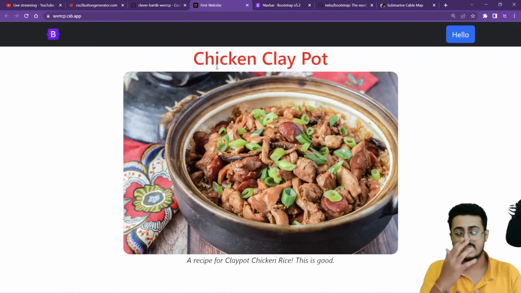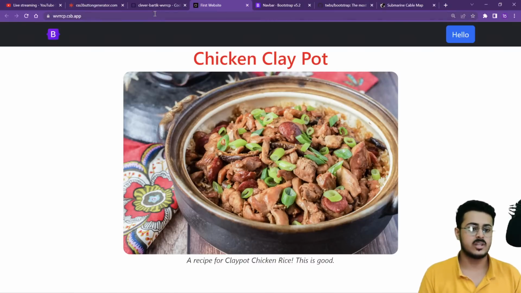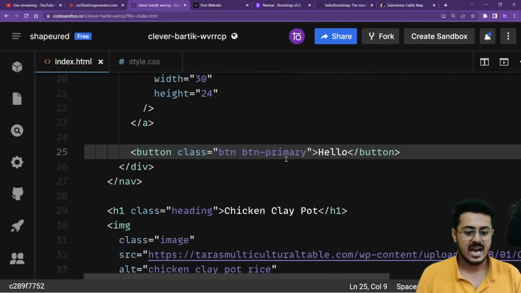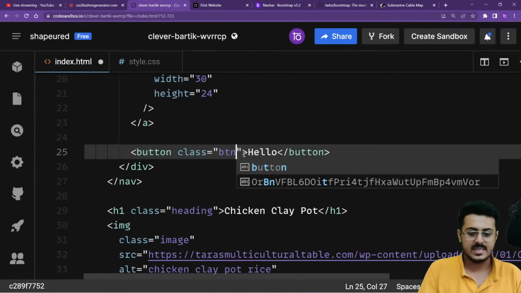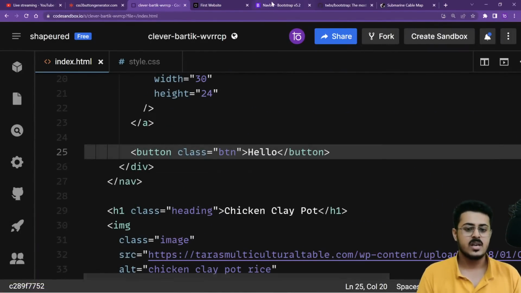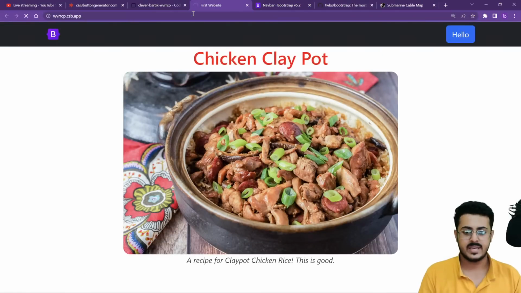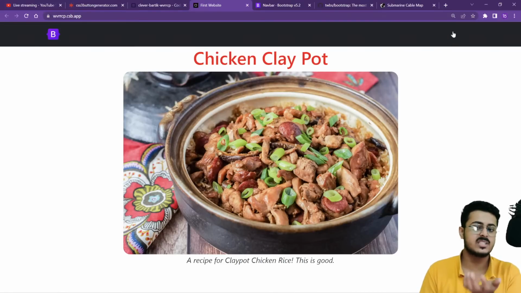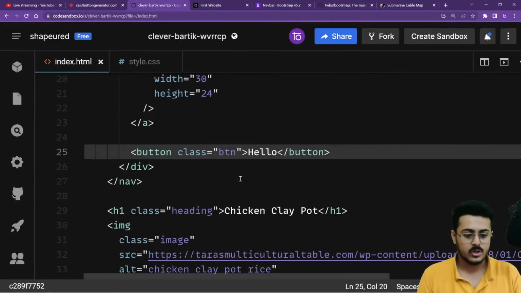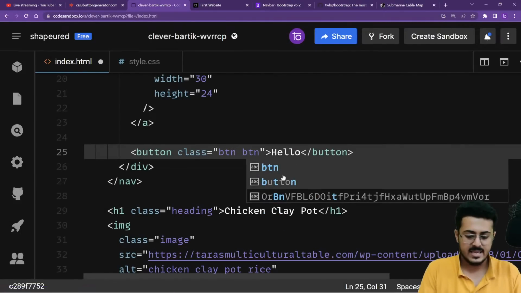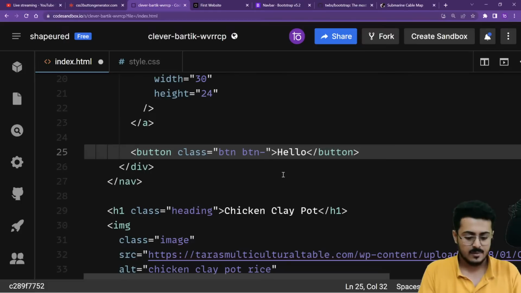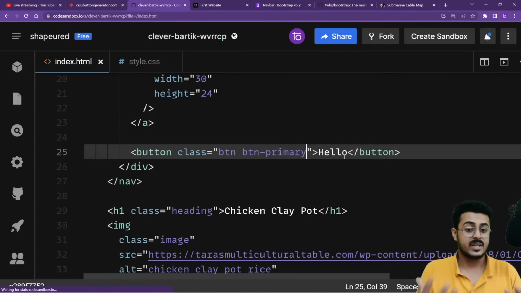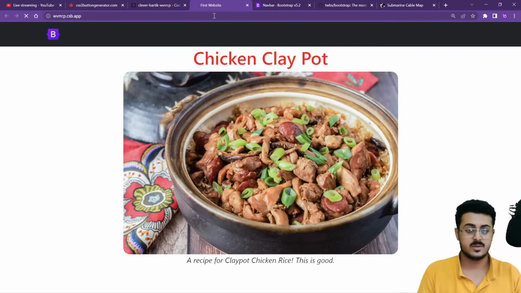Of course, I'm able to understand all these tones and technology. So I'm having the button class as just button right over here, going back to my website, reloading the page. So my button would look something like this. It's just not visible, because it's black in color. So I want to change it to a light color itself. I'll just write btn and let's write it as primary. That is basically giving it the primary color. That is the primary button that we have. That is a blue color button.